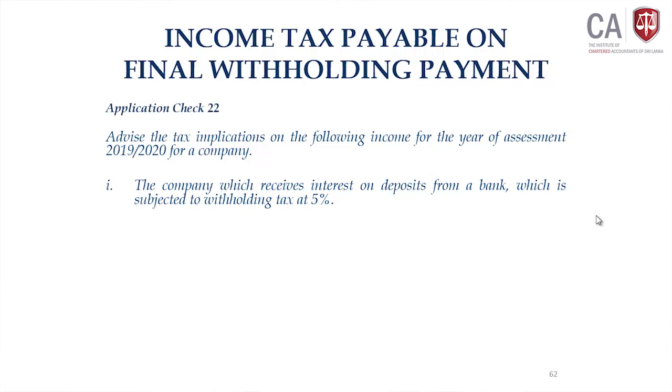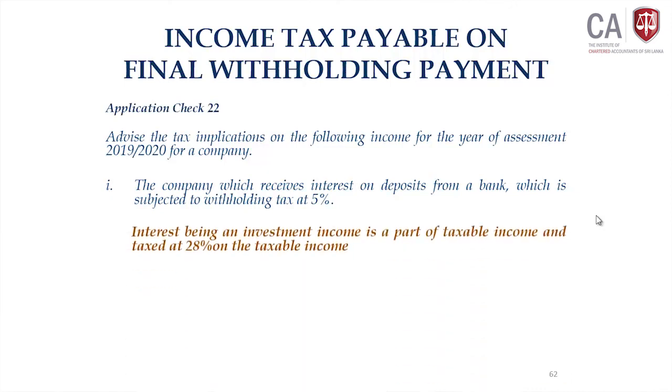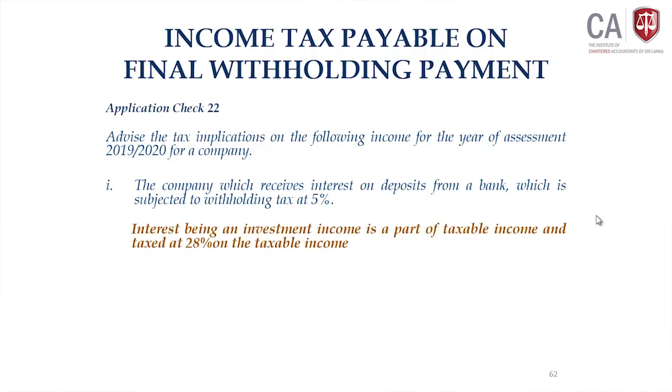When interest is received by a company, is it a final withholding payment? No. Interest is a final withholding payment only for individuals and charitable institutions. For a company, this becomes a part of investment income, in other words, taxable income. The interest, being investment income, is a part of taxable income. So, the company is liable to pay income tax at the normal rate as per the first schedule. Whatever withholding tax deducted could be claimed as a tax credit.